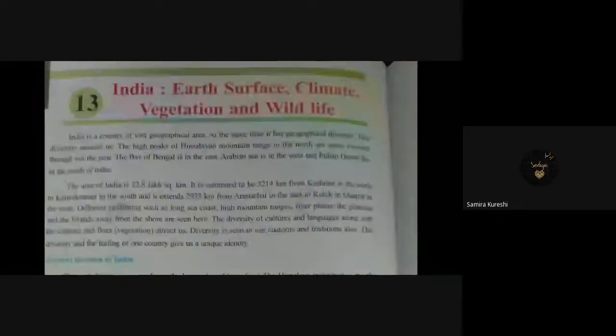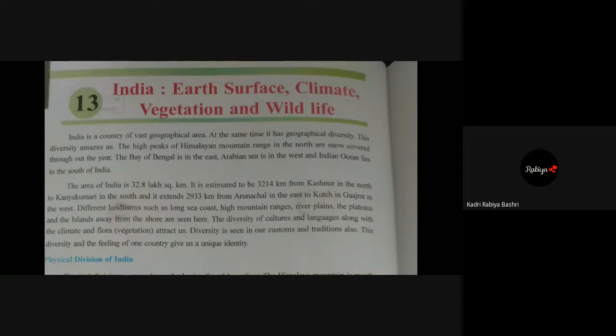If you are saying about citizenship, you can also say about your rights and duties. In the citizenship lesson we learn, no? Rights and duties, Rabia. Okay. Yes. So you can do such type of creativity, something different from all. Okay.